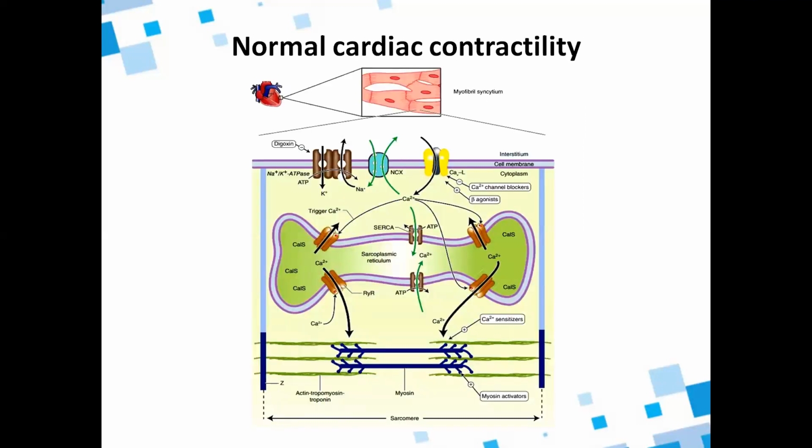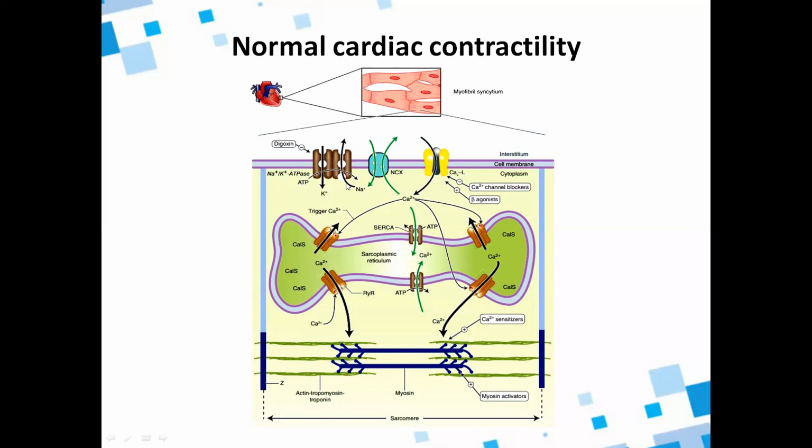So this is normal cardiac contractility. In normal cardiac contraction, this is a myocyte, which you have to know, because the drugs which are being given in heart failure will have mechanisms of action involving the things which are being shown in this image.